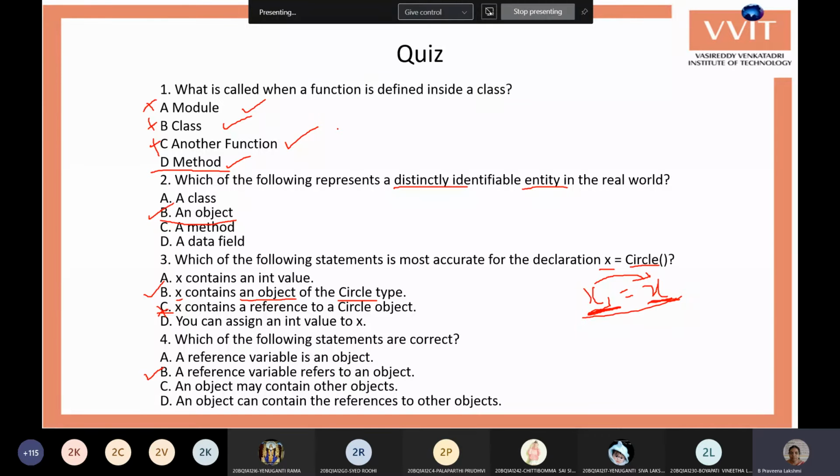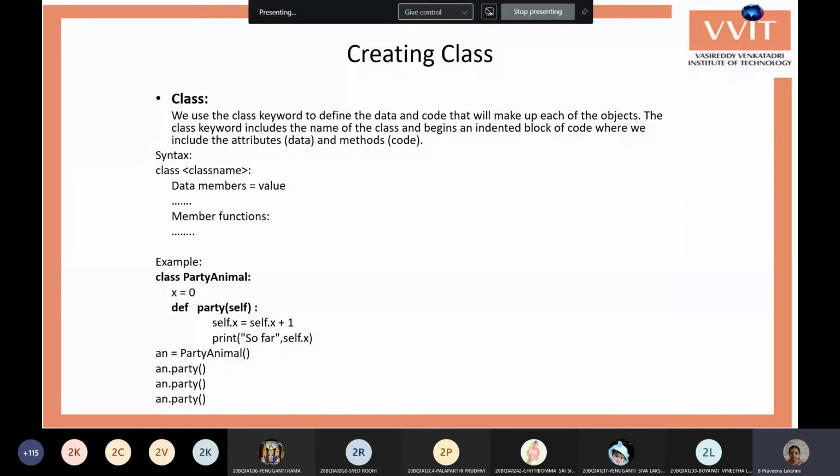Okay, next, we will see the syntax of creating a class. Up to now we have discussed what is meant by object-oriented programming and the difference between object-oriented programming and procedural programming, and we have seen the different features of object-oriented programming. Those are encapsulation, polymorphism, inheritance, function overloading, operator overloading. Now we'll go for implementing these features.